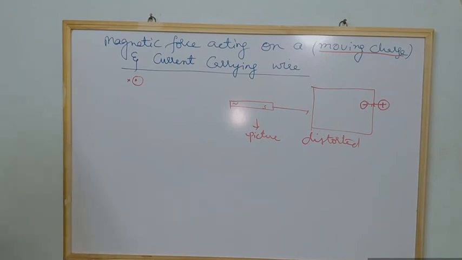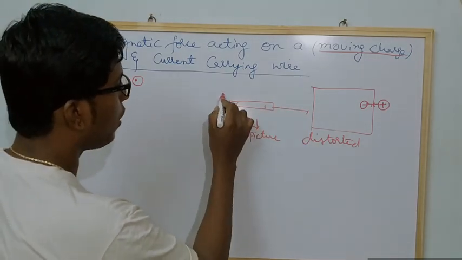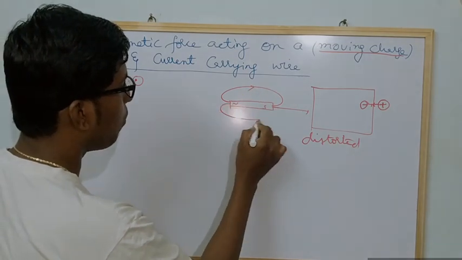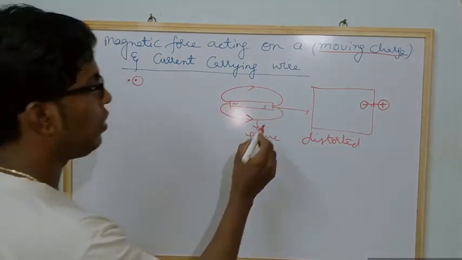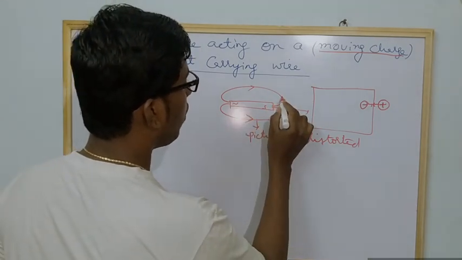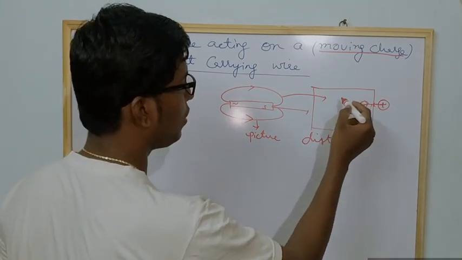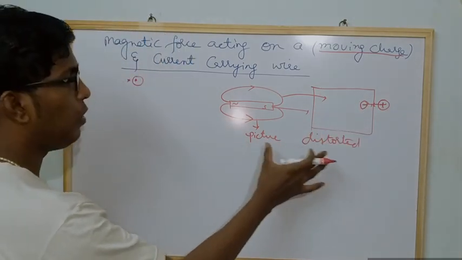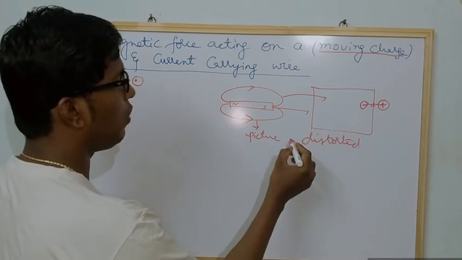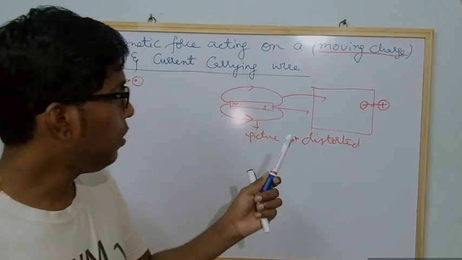Then what is the reason he is asking? The reason is, whenever the magnet is brought near the screen, we know that around the bar magnet we have a magnetic field. This magnetic field will exert some force on the charges which are moving inside the screen. Do you understand why the picture gets distorted? This is a very important question that may be asked in public exams also. Why does the picture get distorted?